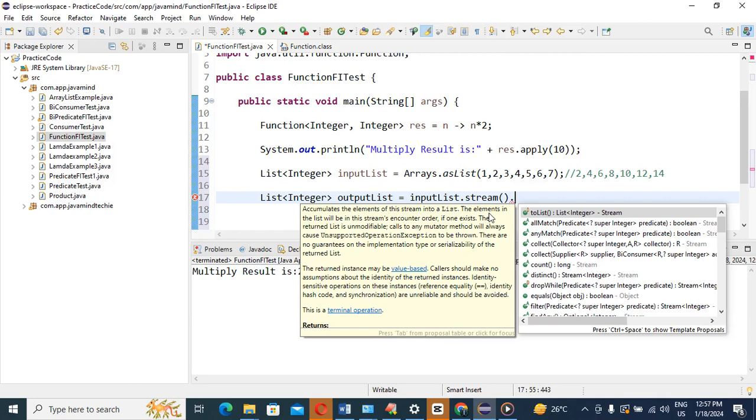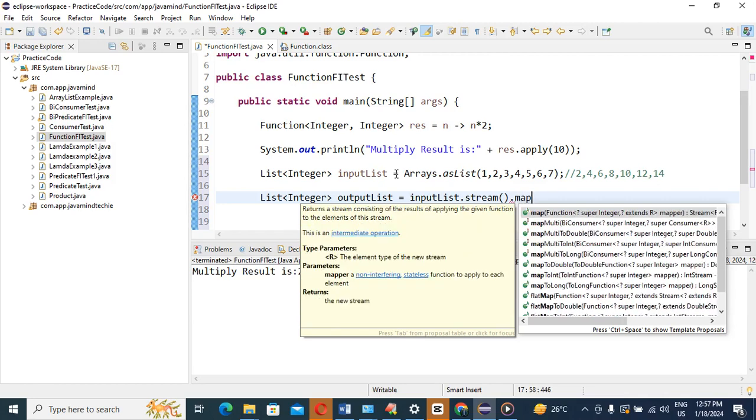Predicate is used by the filter method, and Consumer is used by the forEach method. In the same way, if you are going to use the Function interface, map is such a method, so we can use map.